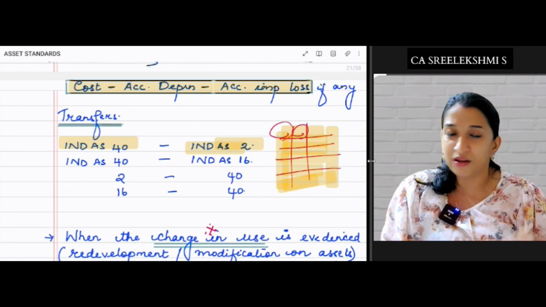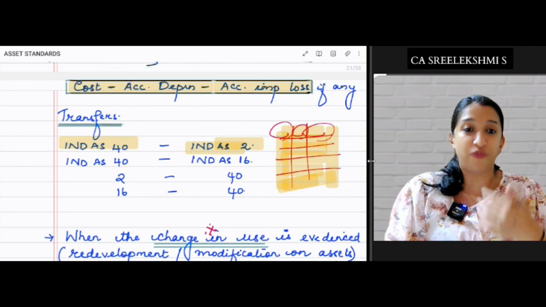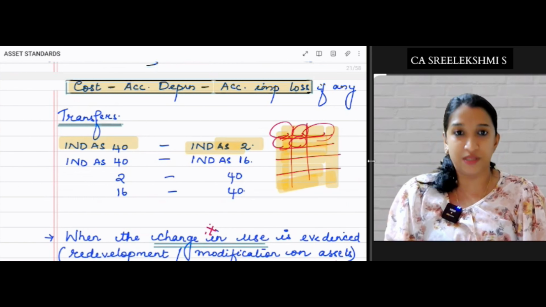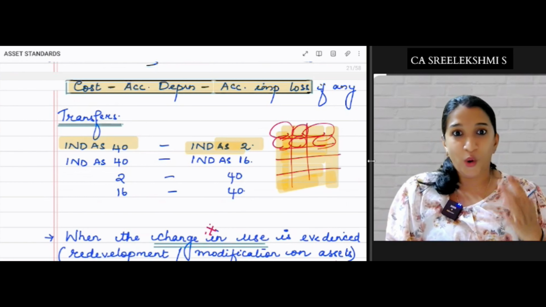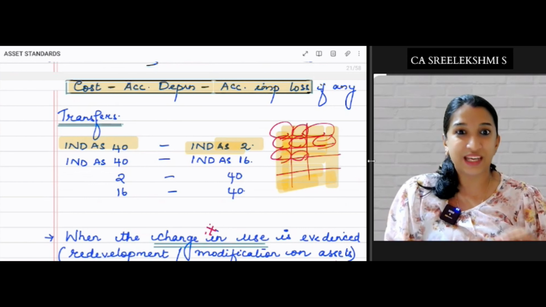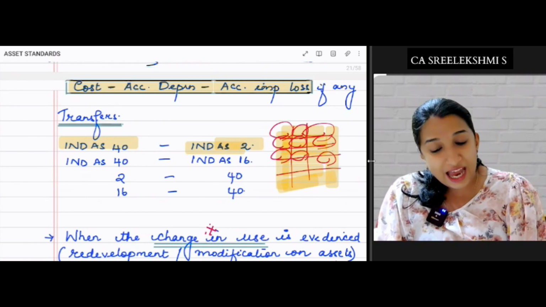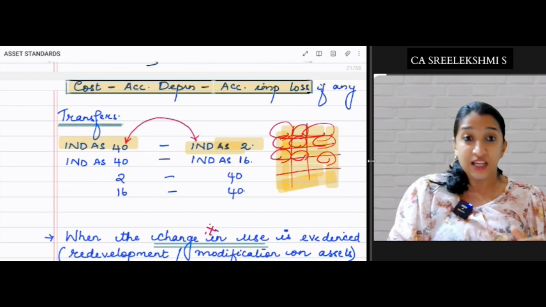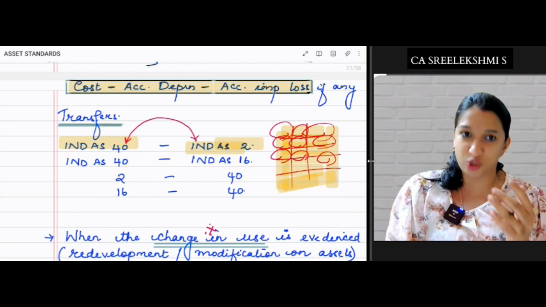It is held for sale. Each plot is held for sale in the ordinary course of business. Okay, so you are entering into the real estate business and selling these plots. Ind AS 2. So that land which was originally accounted as per Ind AS 40 is to be accounted as per Ind AS 2.